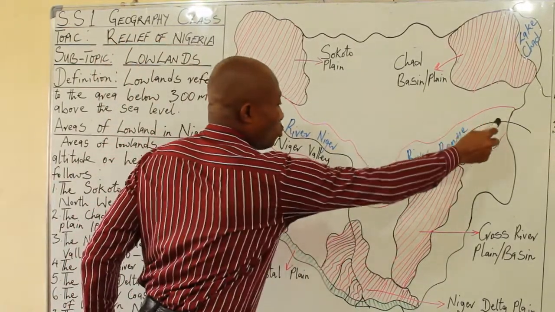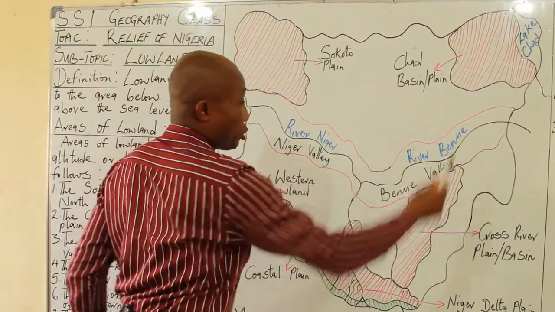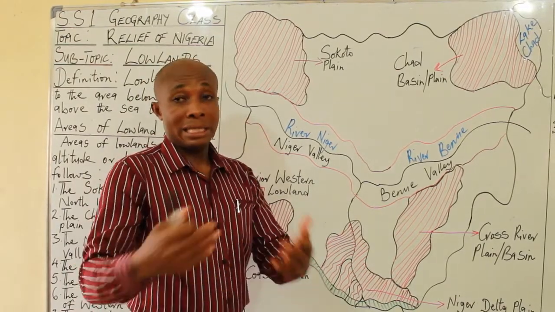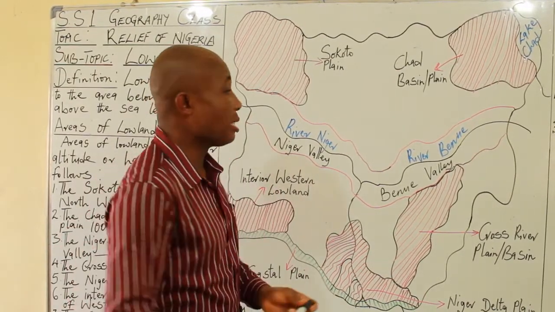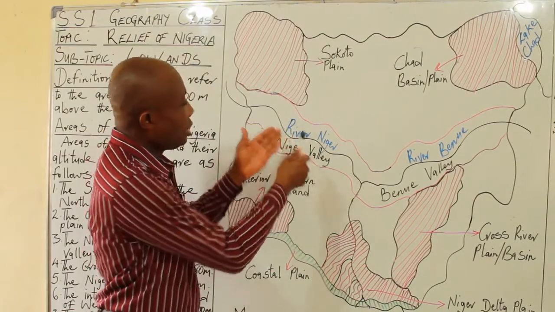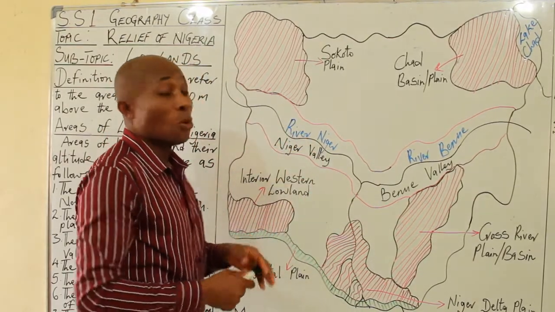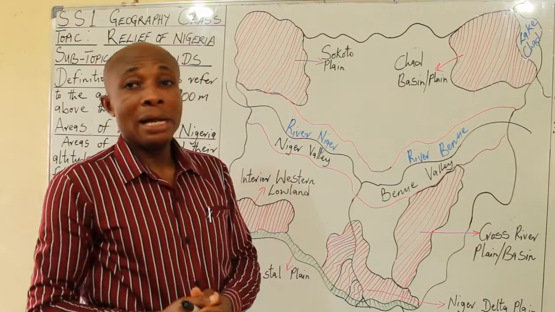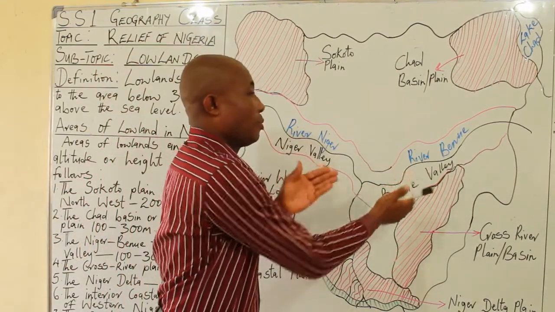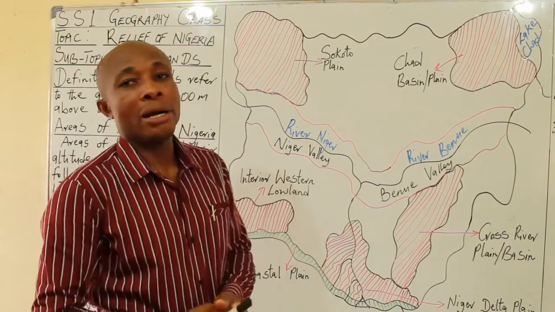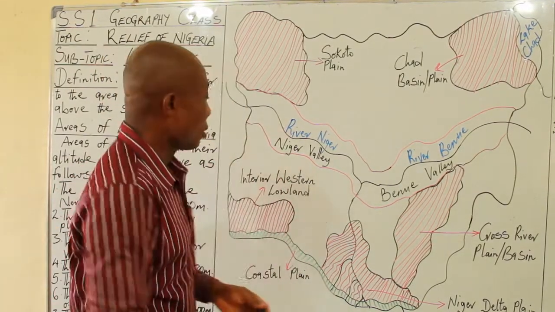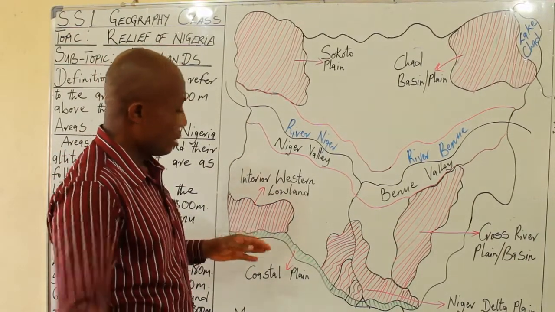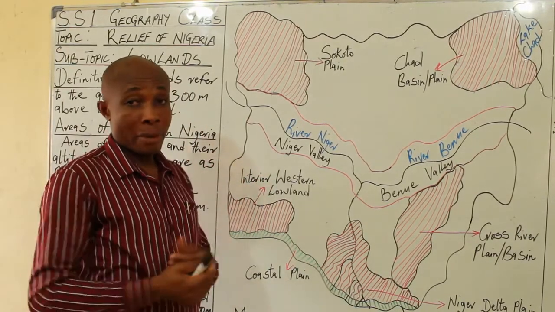Okay, when we come to the Benue-Niger Trough or the Niger-Benue Trough, we have the Tiv. There's the Tiv nation from Benue State. And when we also come to the Niger Valley, we also have the Nupe and the Jukuns. Also in Benue, we also have some of them, and their primary economy, apart from fishing from these rivers, is other forms of agriculture like cultivation. Then the western or the interior western lowland is dominated by the Yorubas.